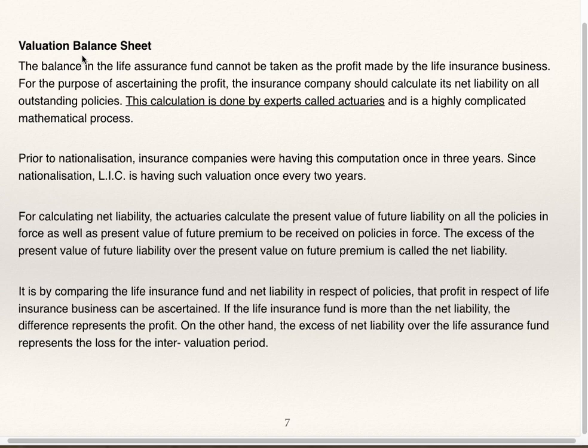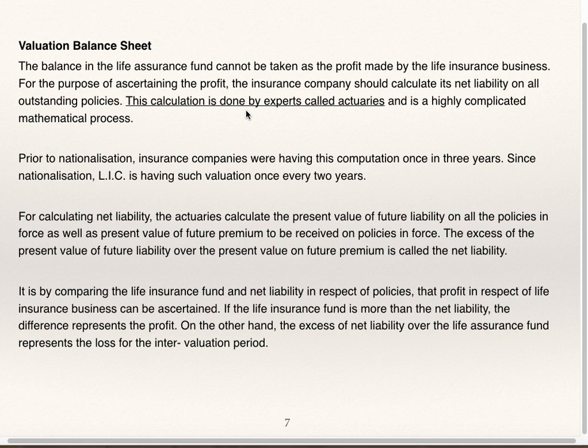Next important in case of life insurance business is valuation balance sheet. We'll see about valuation balance sheet. The balance in the life assurance fund cannot be taken as the profit made by the life insurance business. For the purpose of ascertaining the profit, the insurance company should calculate its net liability on all outstanding policies. This calculation is done by experts called actuaries and is a highly complicated mathematical process.